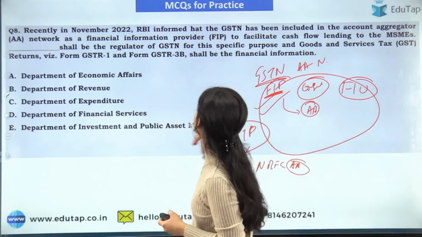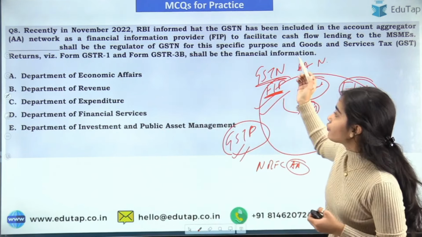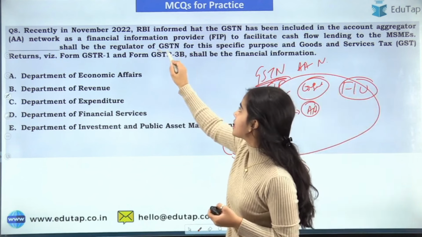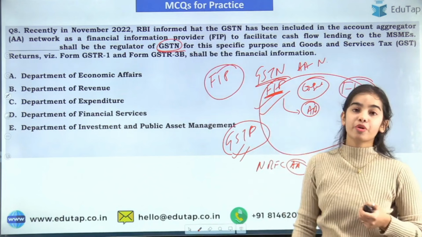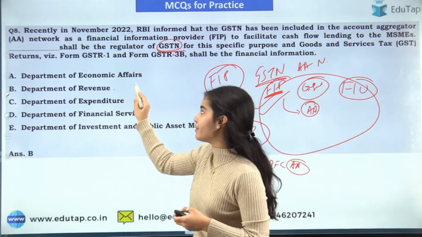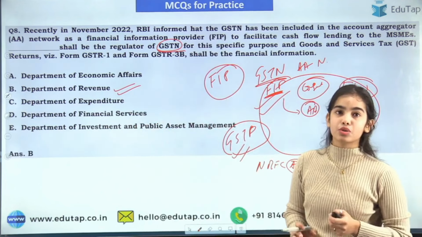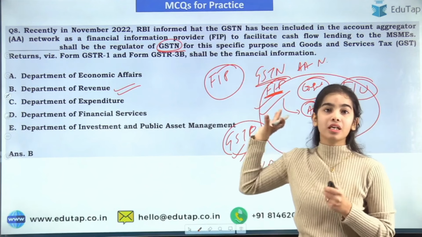So now you have to tell which of the following is the regulator of the GSTN for becoming a financial information provider. So it is the Department of Revenue under the Ministry of Finance. Okay, so you can read the question very thoroughly.